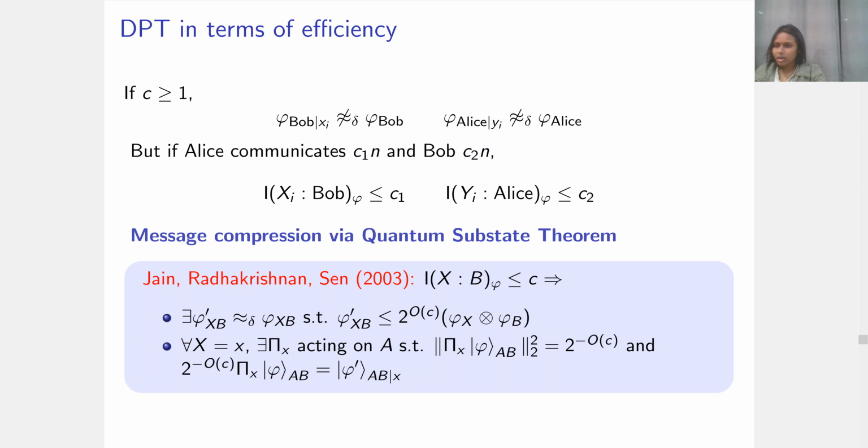And this in turn means that given any purification |phi> of phi, there exist projectors pi x acting only on Alice's system, such that if you do the measurement pi x and identity minus pi x on |phi>, pi x will succeed with probability 2 to the minus c.